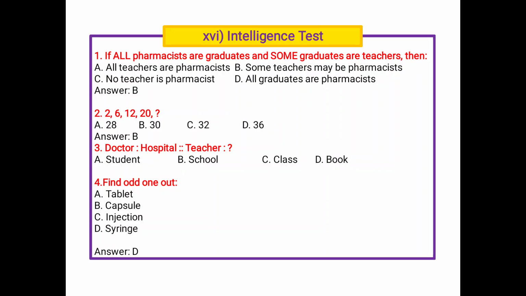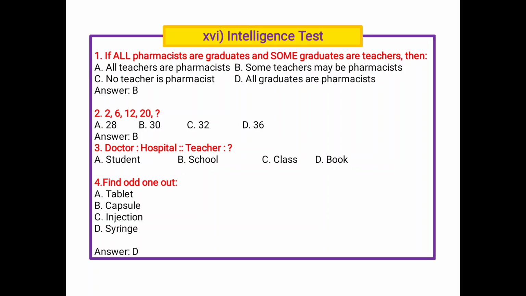So intelligence test questions are also asked. If all pharmacists are graduates and some graduates are teachers, then A all teachers are pharmacists, B some teachers may be pharmacists, C no teacher is a pharmacist, and D all graduates are pharmacists.